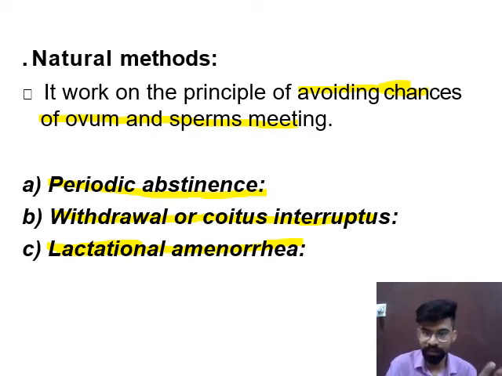So these three methods mainly depend upon the natural rhythmic cycle. In periodic abstinence, there is periodic absence for 10 to 17 days. In the withdrawal method, the penis is withdrawn before the ejaculation of semen into the female body. In lactational amenorrhea, the method applies after parturition, and it is safe up to about 6 months. So these are the three natural methods of birth control.